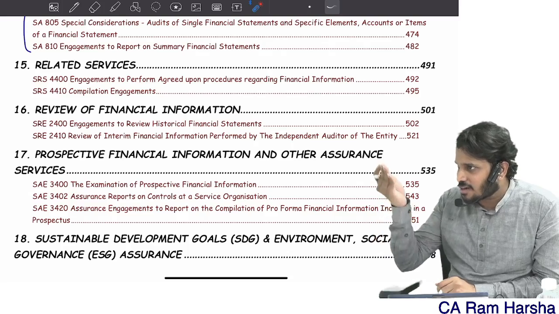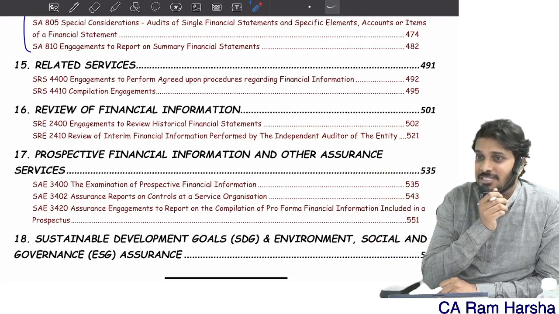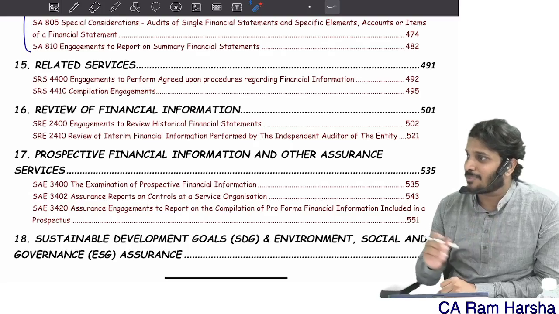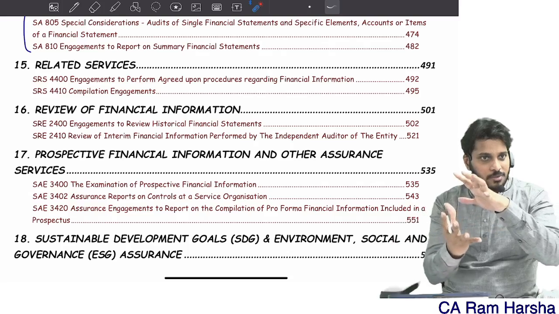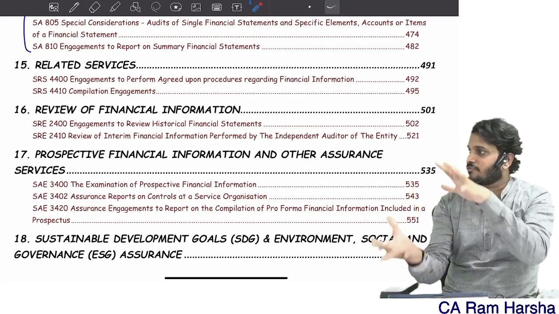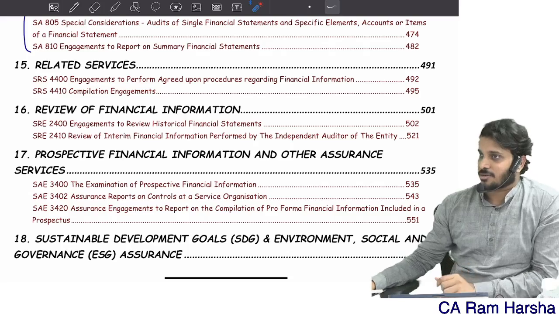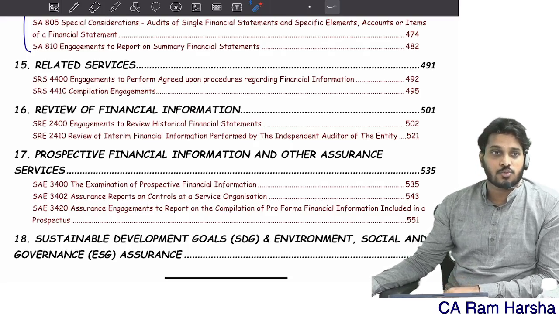Compilation means preparing. Compiler means what? A compilation means combining everything at one place. Preparation of some information is called compilation. So that engagement is called compilation.